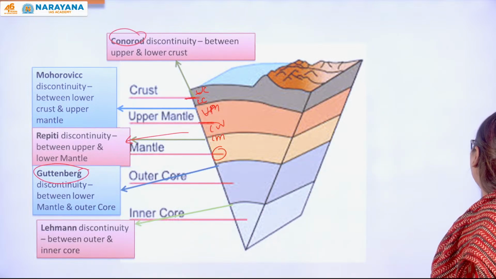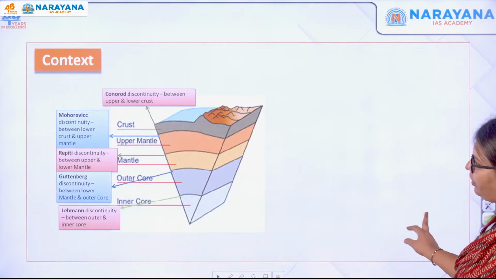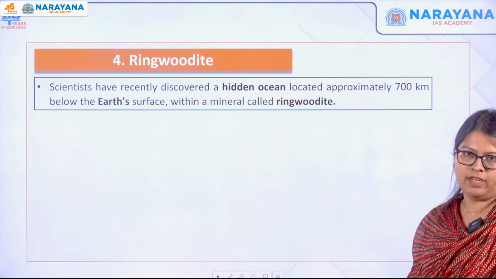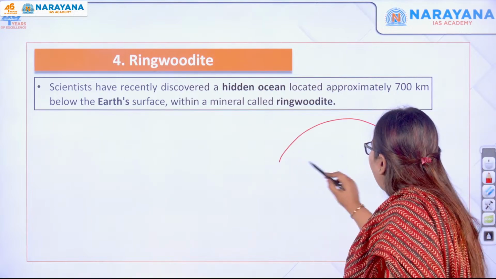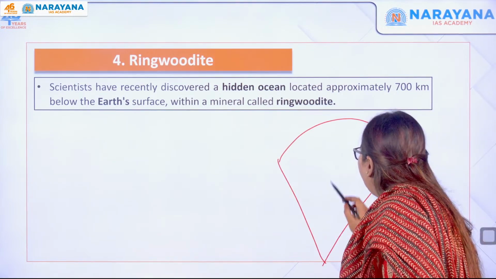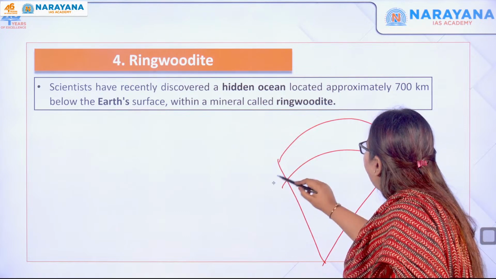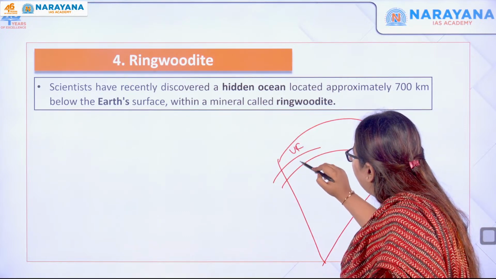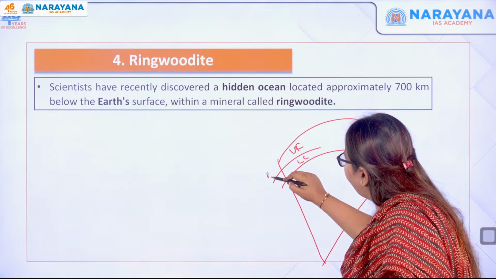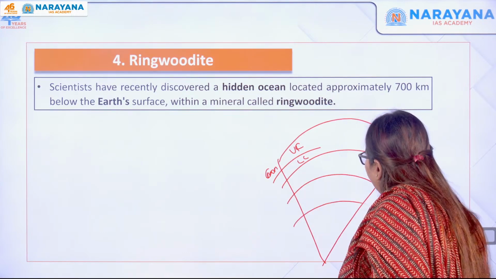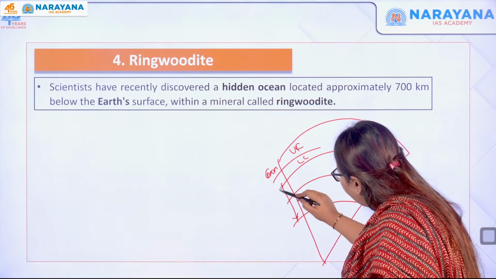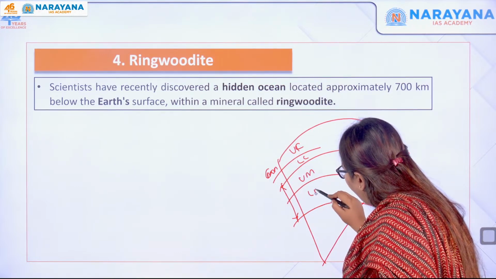So why did I explain this layer? Very important. The topic is ringwoodite, right? Now as we discussed, the layer of the earth is like this. This is the crust and you have the upper crust as well as the lower crust, and then you have the Conrad discontinuity, then you have the mantle. This is the entire mantle, so you have the upper mantle and the lower mantle.